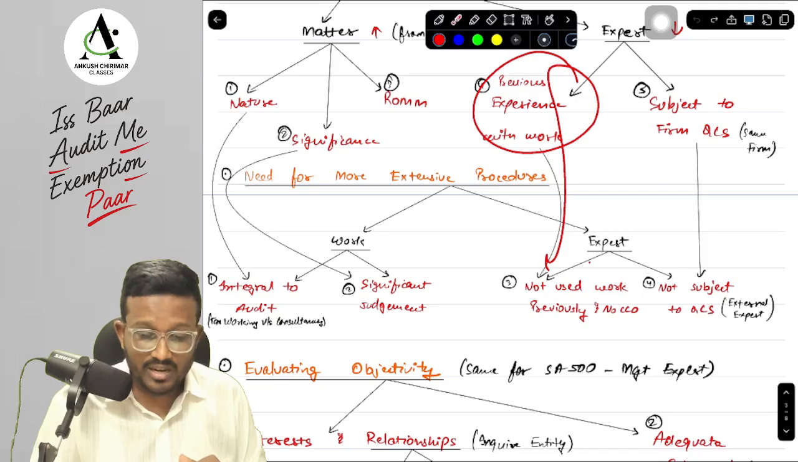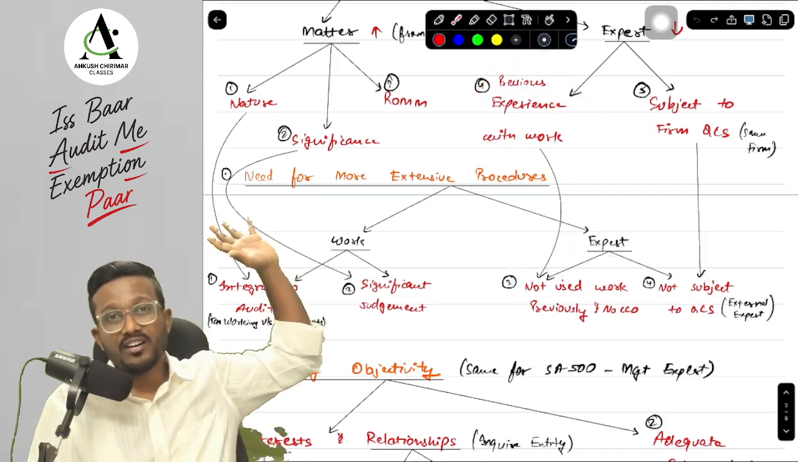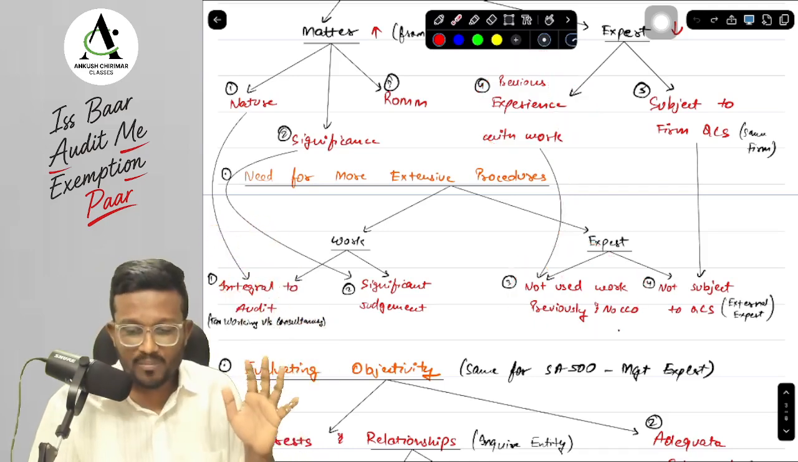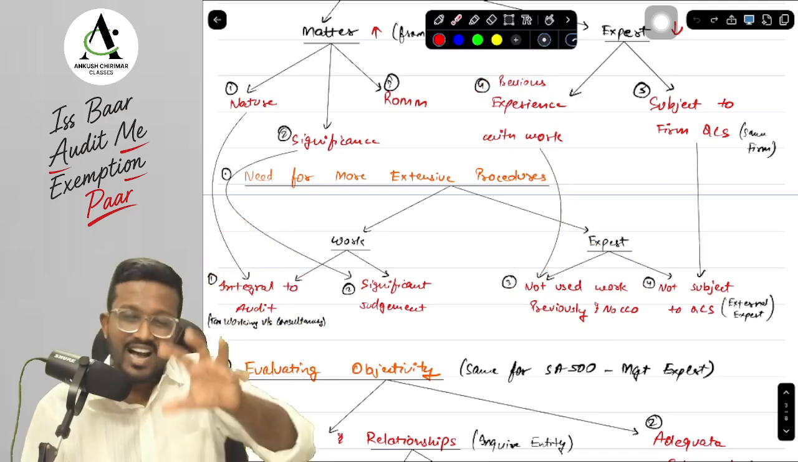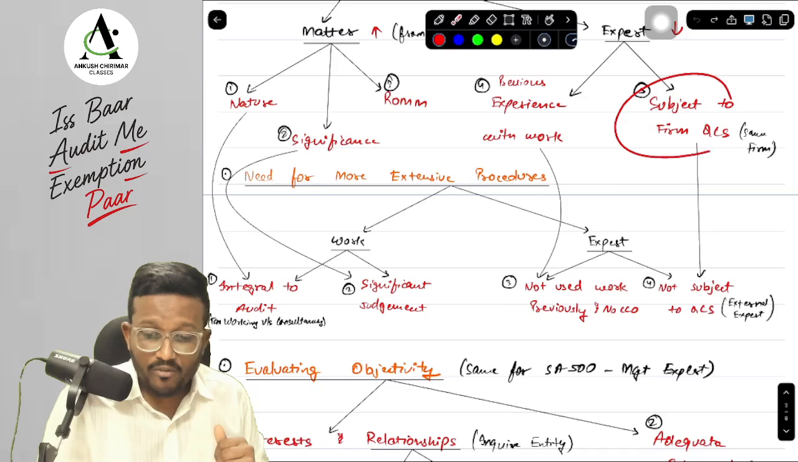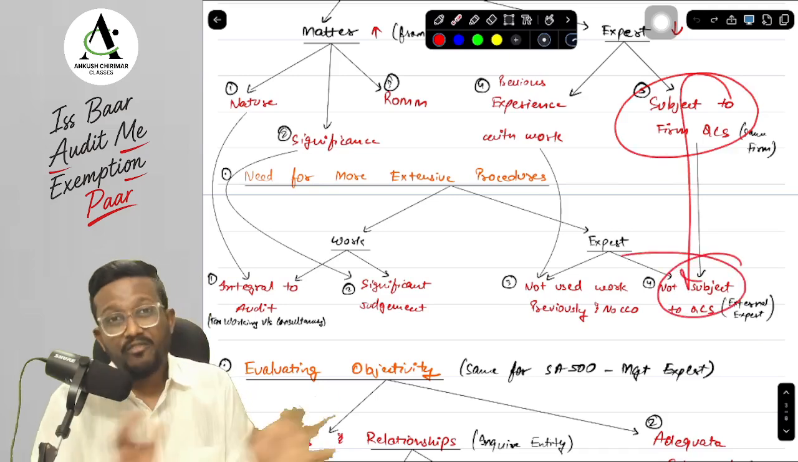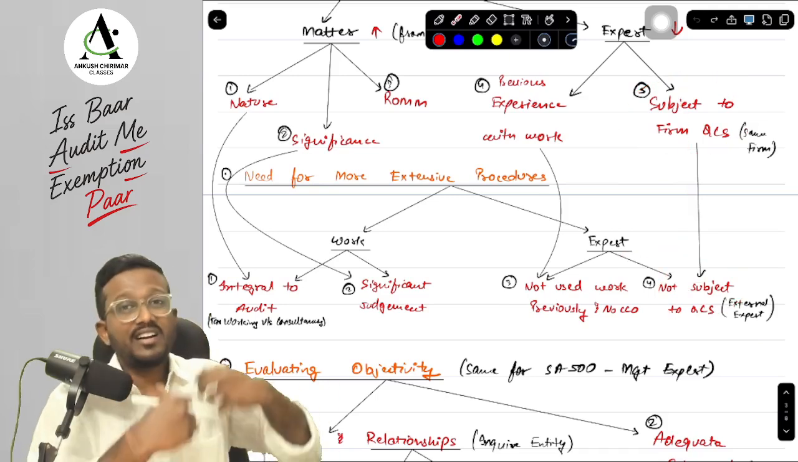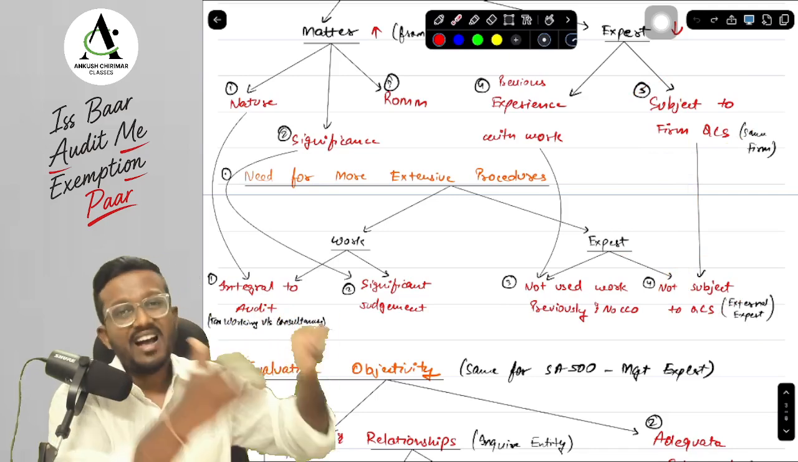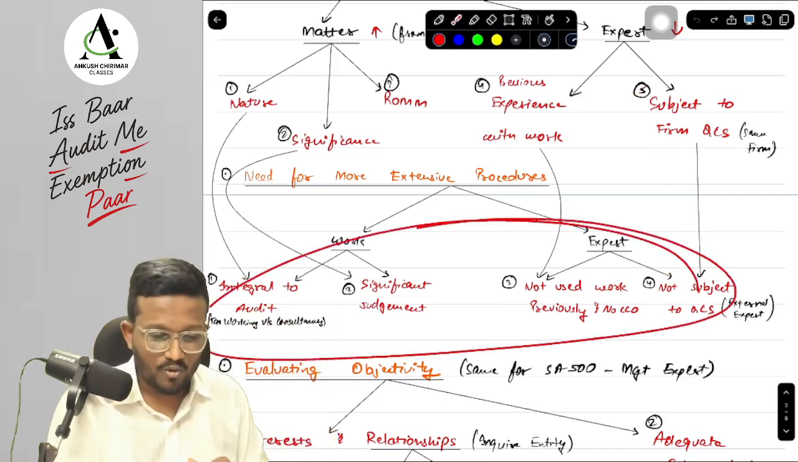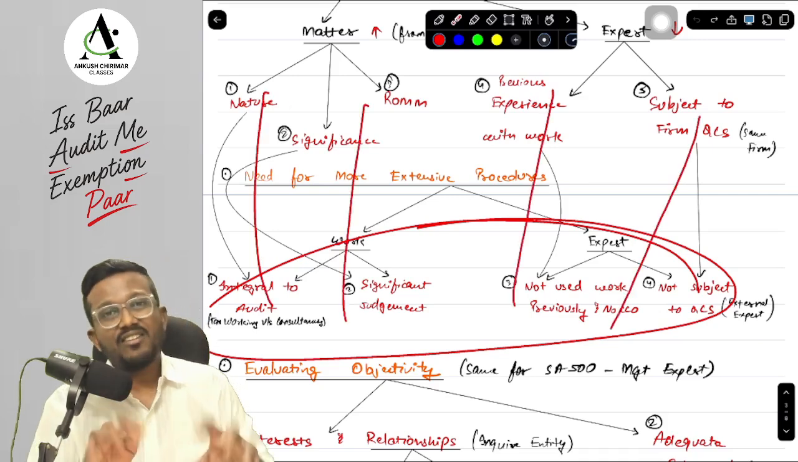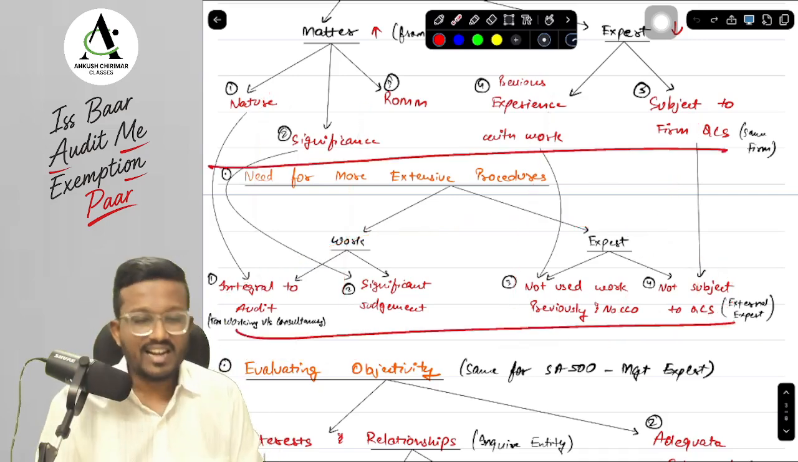In terms of previous experience, if I have not used any work of the auditor's expert previously and I do not know about the competence, capabilities, and objectivity of the auditor's expert, then I will need to perform more procedures. If the auditor's expert is not part of my firm's quality control system, which means the auditor's expert is an external expert, then I will need to perform more procedures. So these are the four factors that have come from above only. So if you know this, you can directly know this.